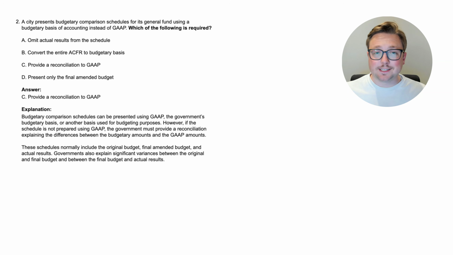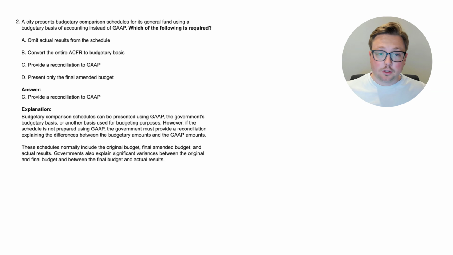All right, here we are. The answer is C, provide a reconciliation to GAAP. And by the way, if you have watched the previous video, which I made like 6 months ago, this is something that we learned in that video. Budgetary comparison schedules can be presented using GAAP, the government's budgetary basis, or another basis used for budgeting purposes. However, if the schedule is not prepared using GAAP, the government must provide a reconciliation explaining the differences between the budgetary amounts and the GAAP amounts.